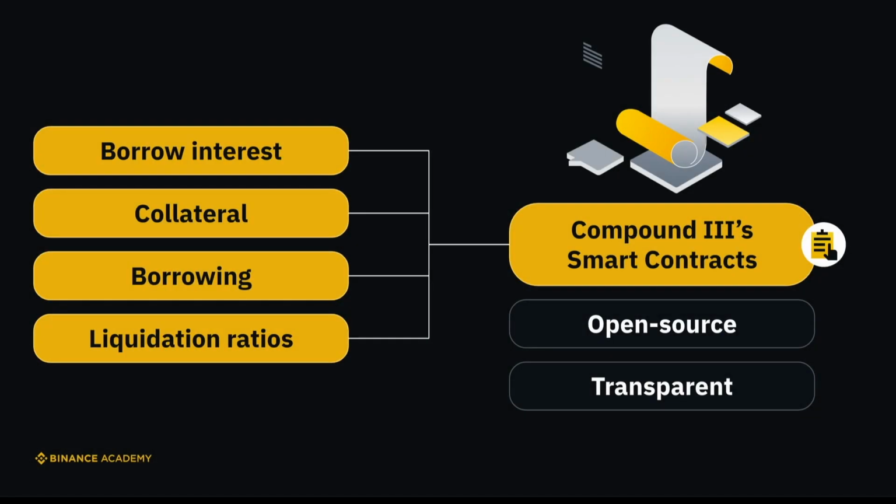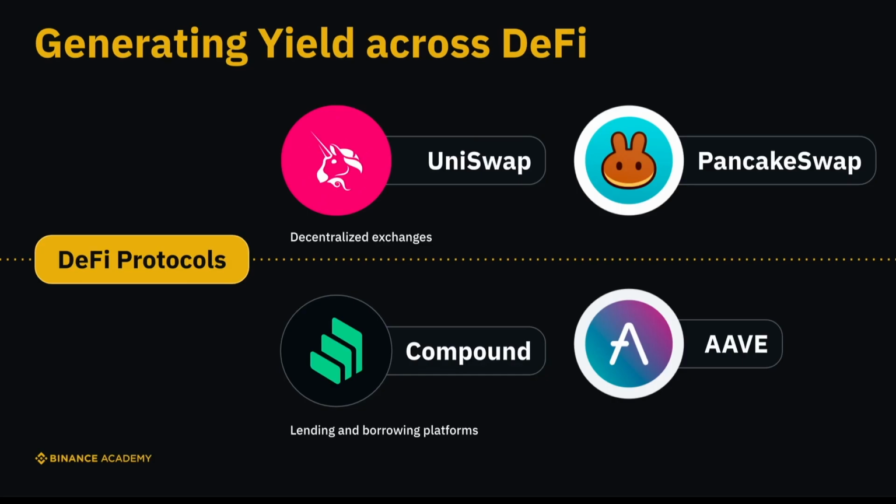The borrow interest, collateral, borrowing, and liquidation ratios are determined via formulas written in Compound 3's smart contracts, which are open for anyone to check. But it's okay if you don't understand the code. You just need to know that formulas written in open source code determine the entire lending and borrowing process with complete transparency. There are many other ways to generate yield across various DeFi protocols, such as decentralized exchanges like Uniswap and PancakeSwap, or lending and borrowing platforms like Compound and Aave. We've learned how these protocols work in previous modules.